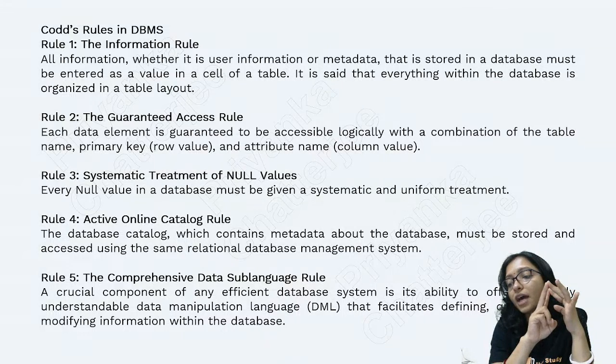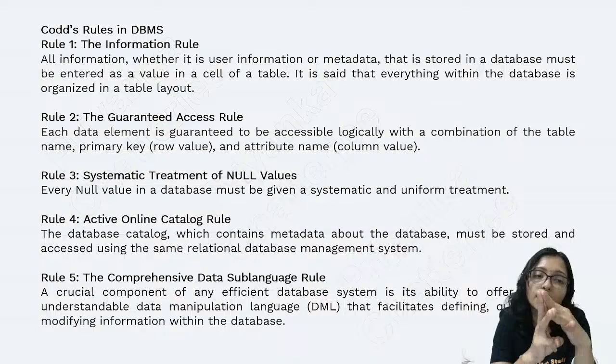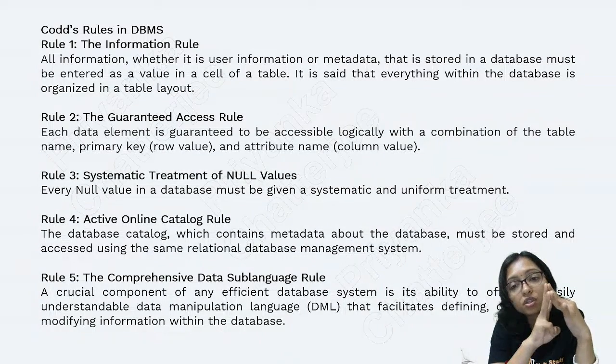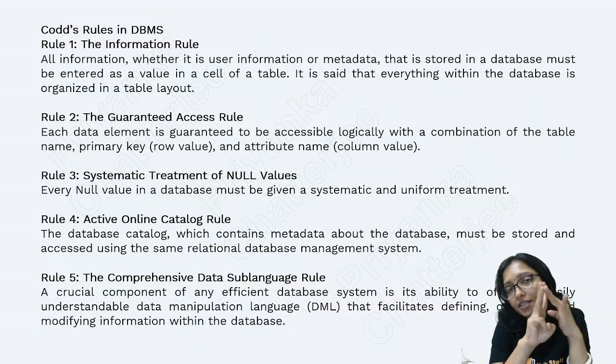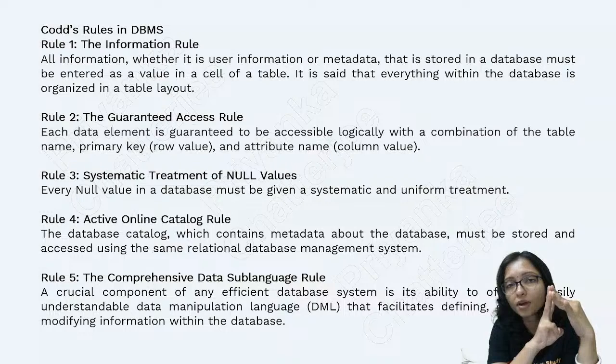Systematic treatment of null values. If there is some problem, some classes are not there, some data is not available, should I show that this data is not available, or should I treat it in a proper way? So I should handle that null value in a systematic, proper way, right?